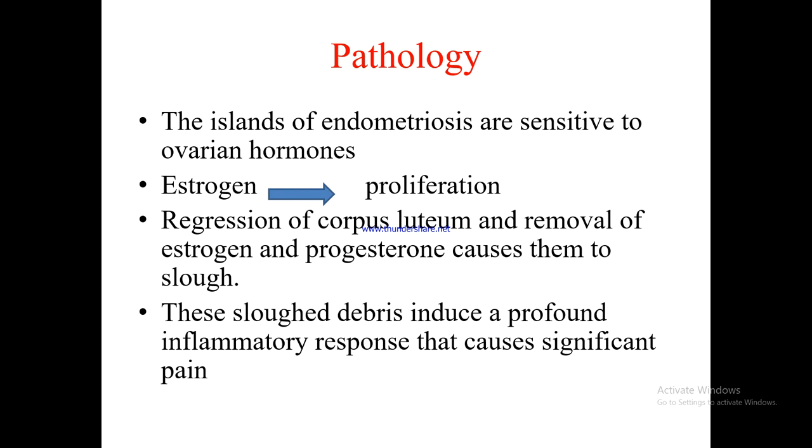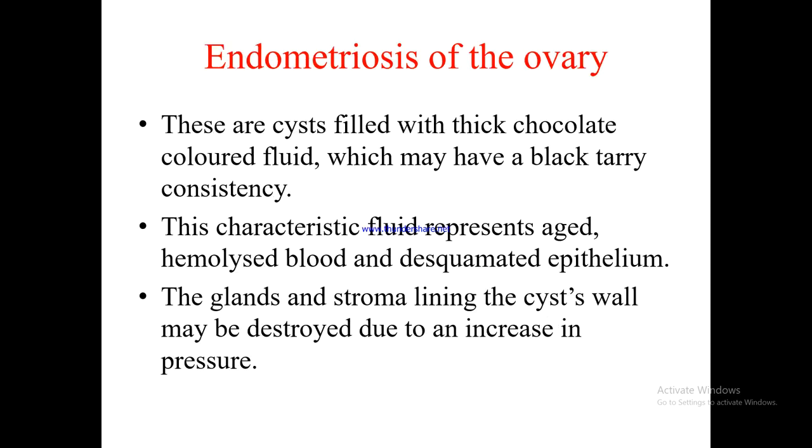Pathology: the islands of endometriosis are sensitive to the ovarian hormones. Estrogen causes proliferation. Regression of the corpus luteum and removal of estrogen and progesterone cause them to slough. These sloughed debris induce a profound inflammatory response that causes significant pain.